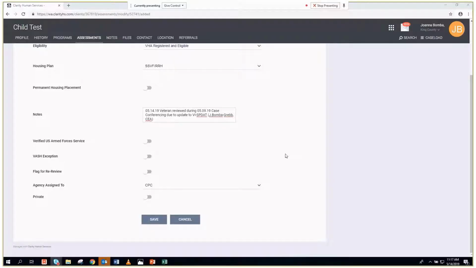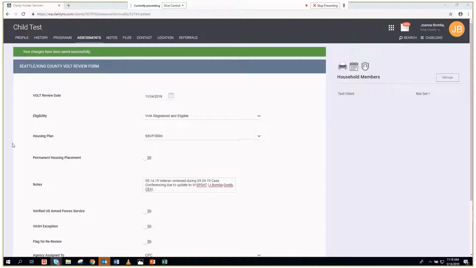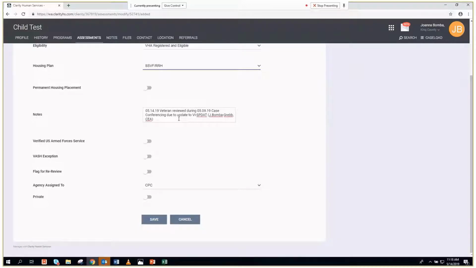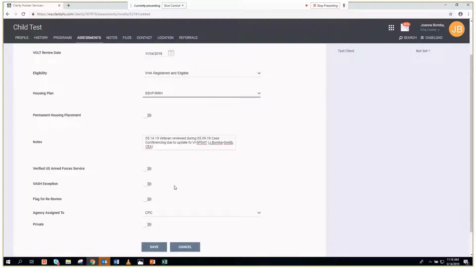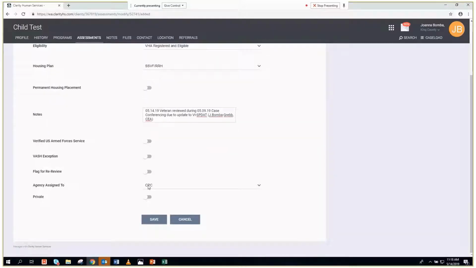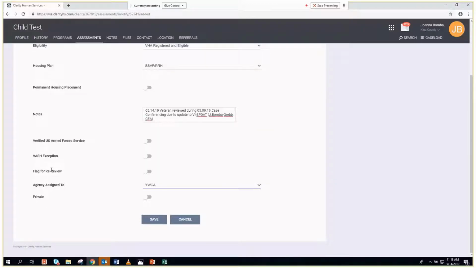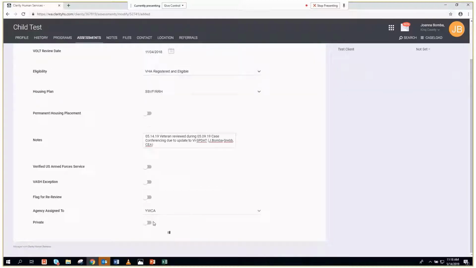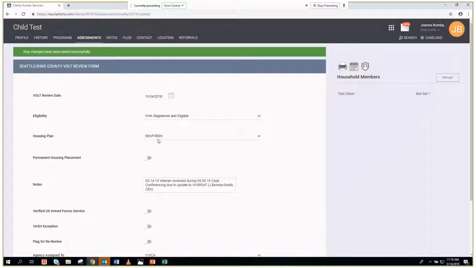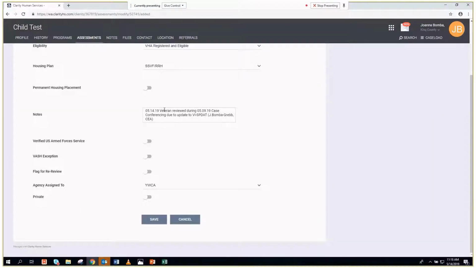Let's try this example. Someone is SSVF or rapid rehousing is their housing plan. If they were reviewed during the case conferencing due to an update of their VI-SPDAT, and previously they were routed to CPC, let's say that they are now actually working with YWCA because that's who did the update to their VI-SPDAT. We can go ahead and make that update to YWCA. That warm handoff can happen, and that is the change that you would need to make. Their housing plan would still be SSVF, and it would be reviewed that this is what was occurring.